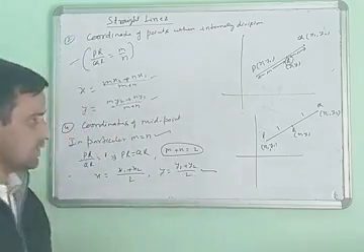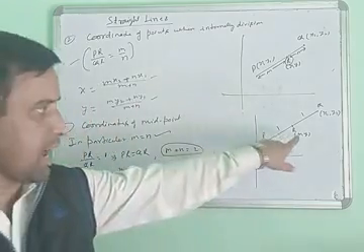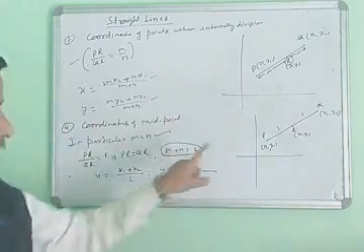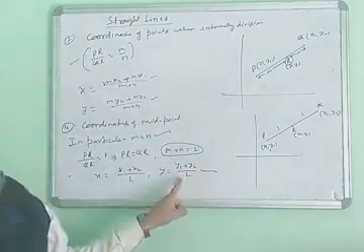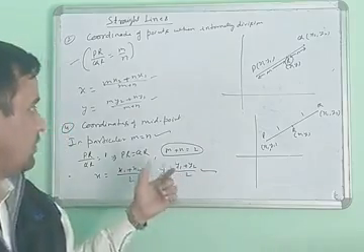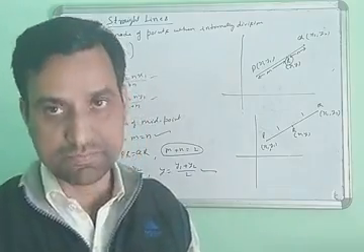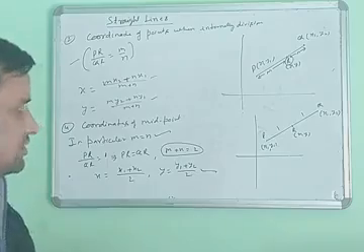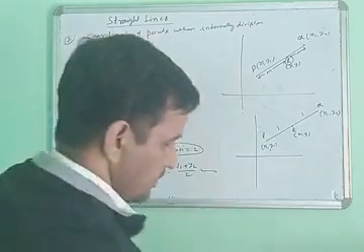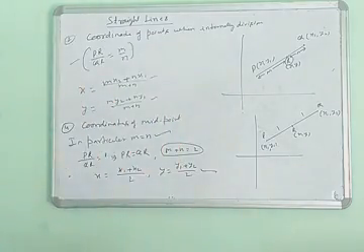This gives the coordinates of R. Using this identity, you find the coordinates of midpoints. Note it down. Then we will use the next topic.